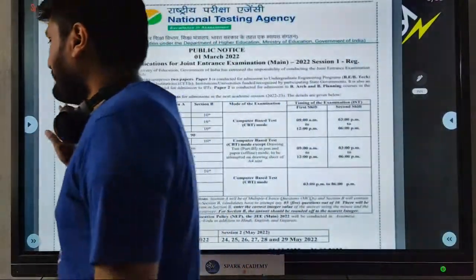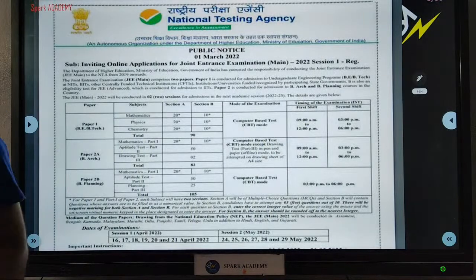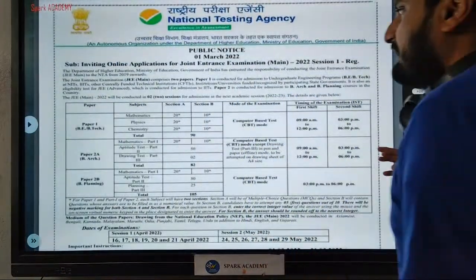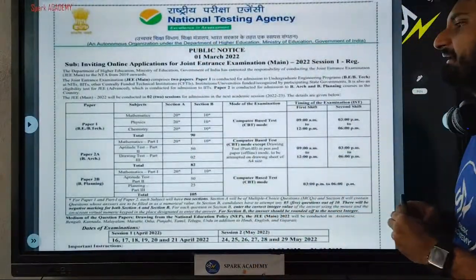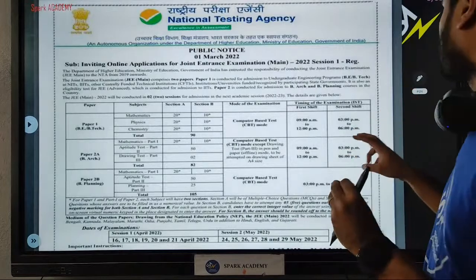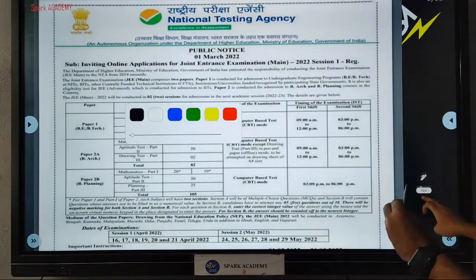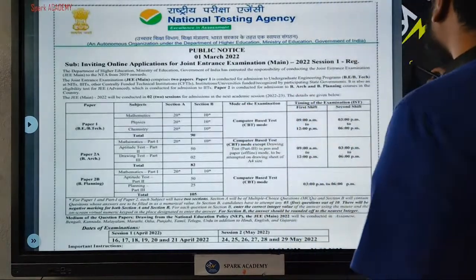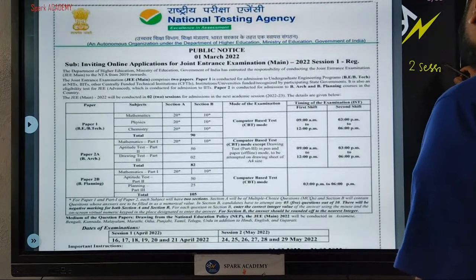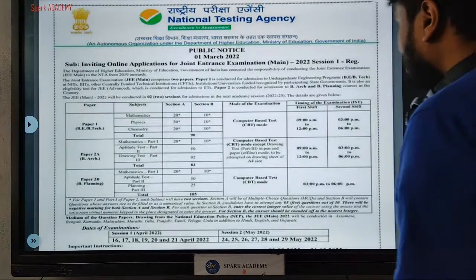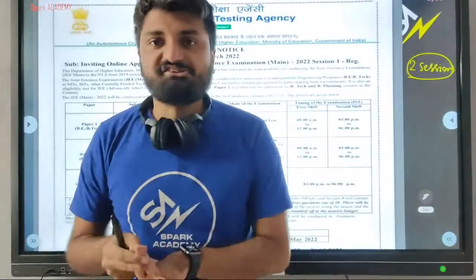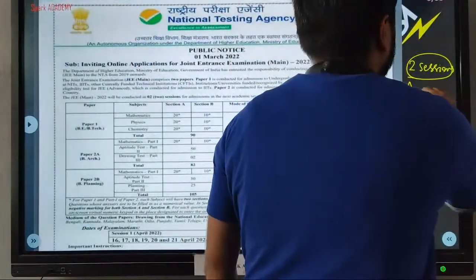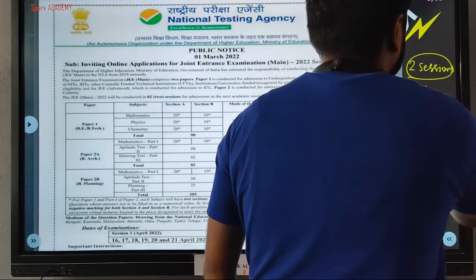And this is the notification which you got yesterday. Yesterday the JEE Mains 2022 official notification was out on the NTA website. So this is the main information which is required. So the key points which you need to remember is this year there are only 2 sessions. So we expected 4 sessions, but they are only conducting 2 sessions. You have one in April and the other in May.